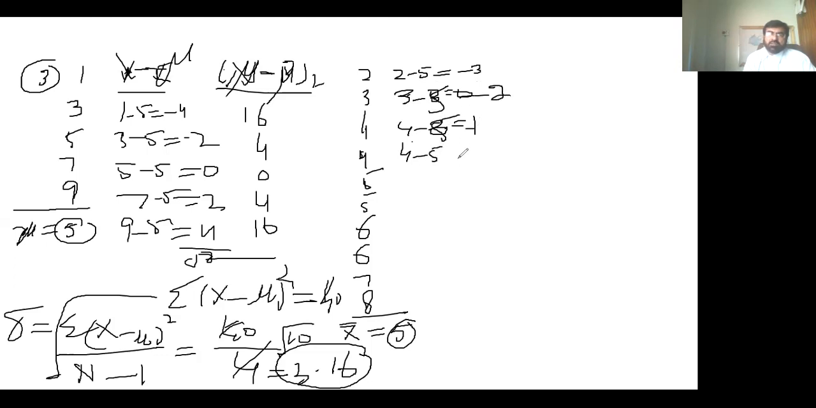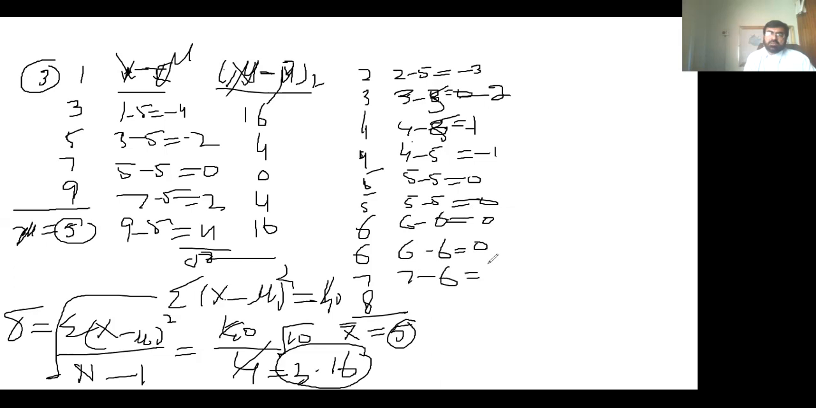Then 4 minus 5 is equal to minus 1. 5 minus 5 is equal to 0. 5 minus 5 is equal to 0. 6 minus 5 is equal to 1. 6 minus 5 is equal to 1. 7 minus 5 is equal to 2. 8 minus 5 is equal to 3.